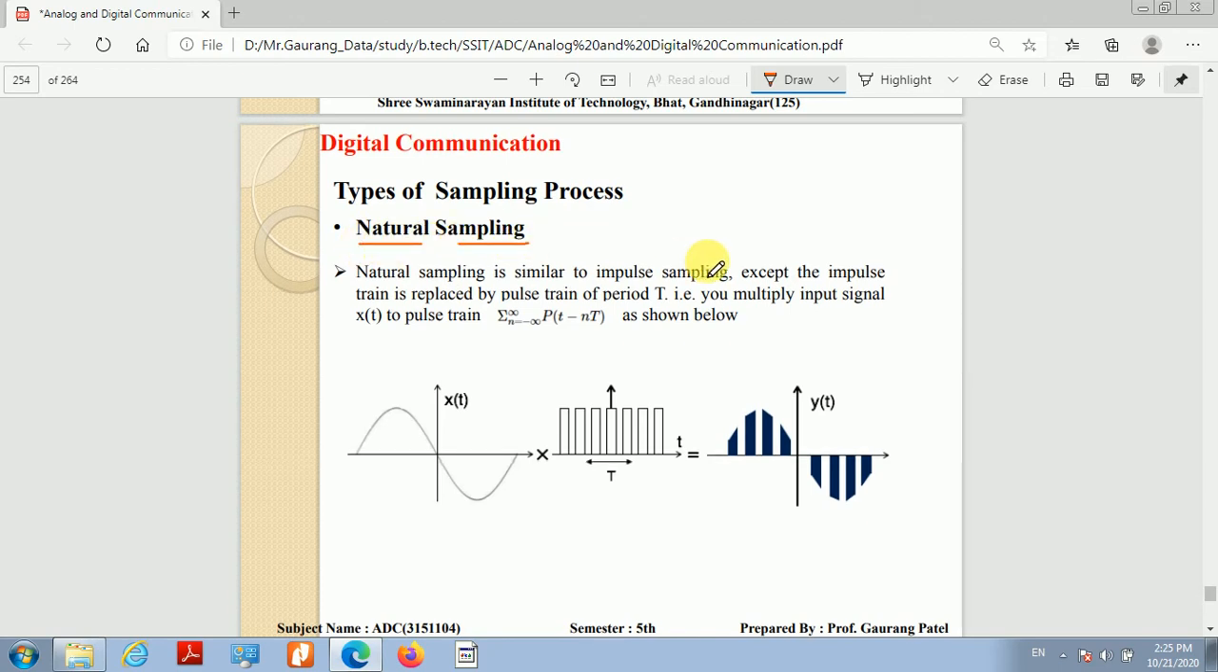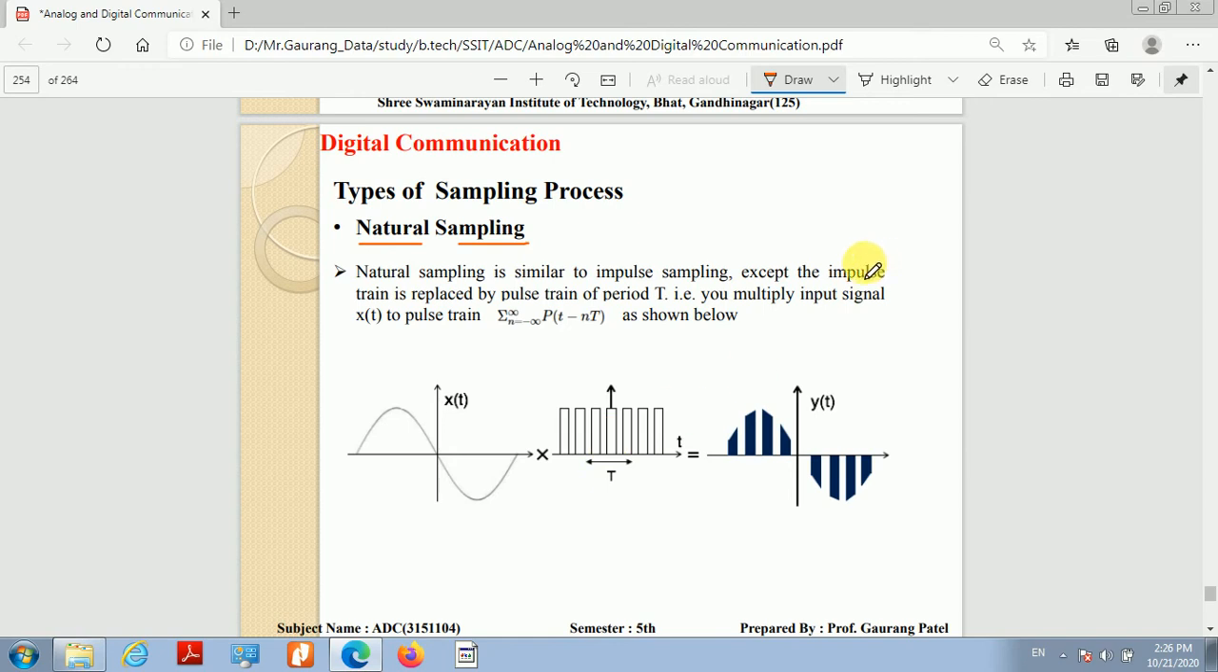So natural sampling. As we mentioned, in impulse sampling we have to use the impulse train and we cannot generate impulse train practically. So one of the practical methods for achieving sampling is natural sampling, in which instead of impulse we have the pulse train of finite duration, or finite period t. Okay, so here you can see this impulse train is replaced by pulse train. Each pulse has a finite period t.